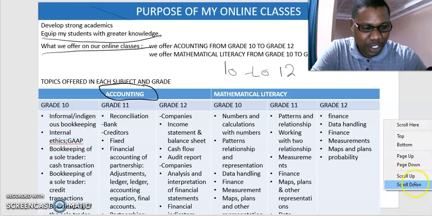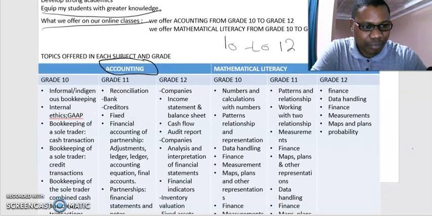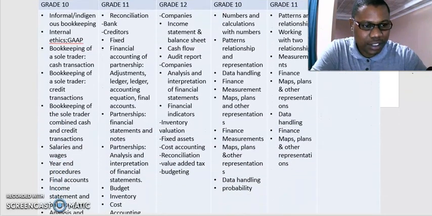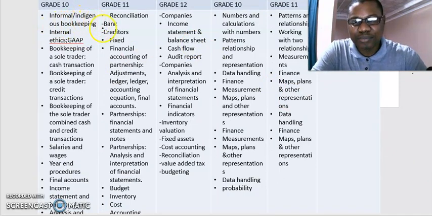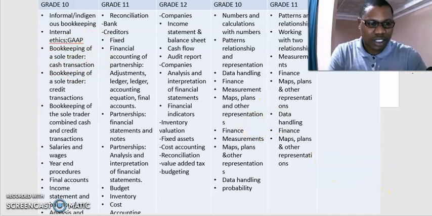Join me and we are all going to do these topics: informal or indigenous bookkeeping, internal ethics, GAPS, bookkeeping of the sole trader, credit transactions. We're going to cover all these topics.